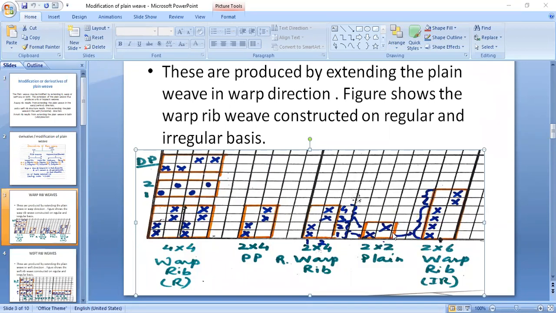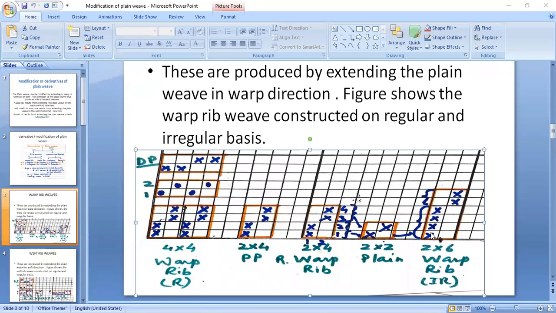These 4 picks are representing the first pick, and these last 2 picks are representing the second pick of plain weave. And you can see here, the first pick of plain weave on the first end is cross, so it will be extended by 4 crosses. Where it is blank, it will be extended by 4 blanks. Now move on to the next. The second pick is extended by 2 in this space. So here it is blank, it will be extended by 2 blanks. Here it is cross, it will be extended by 2 crosses. So in this way you can construct 4-2.